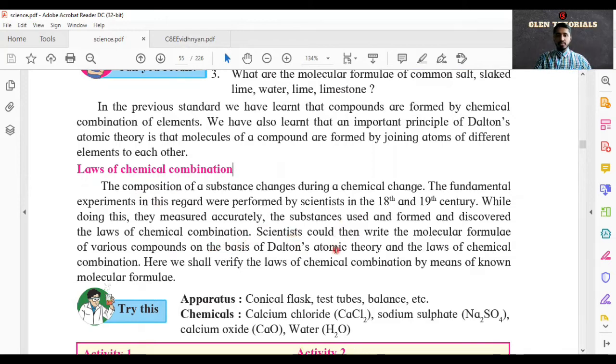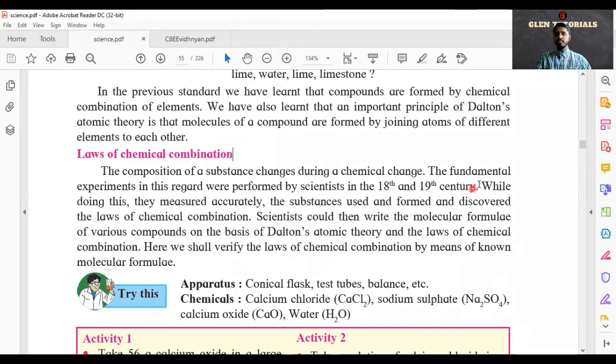Next, law of chemical composition. The composition of a substance changes during a chemical change. The fundamental experiments in this regard were performed by scientists in the 18th and 19th century. Anything that is made up is made with chemicals. It's a chemical change that is happening. So every chemical change that is happening has a particular composition to it.